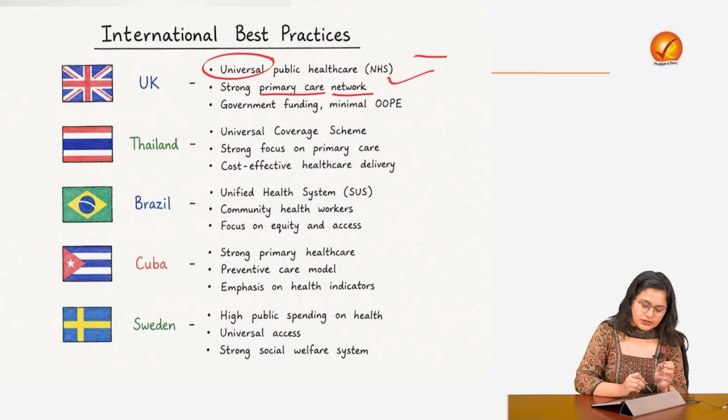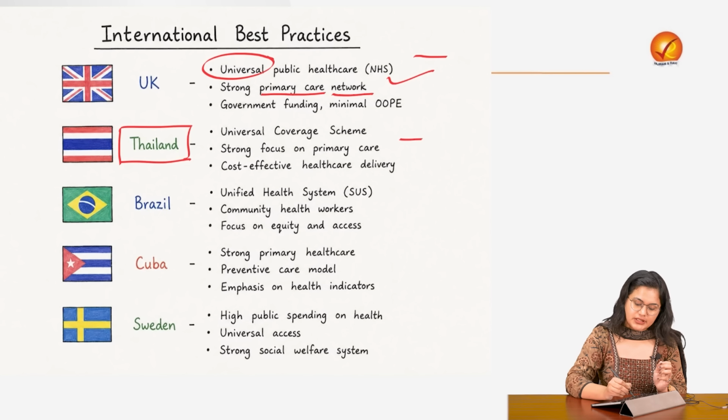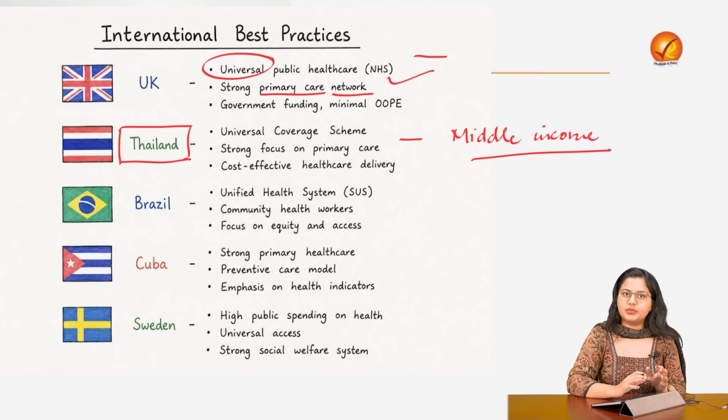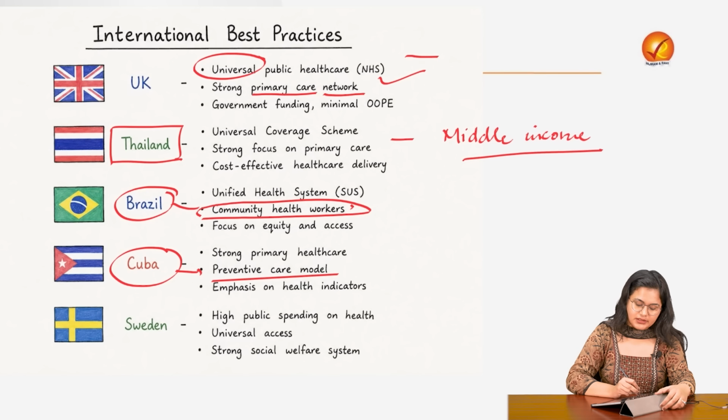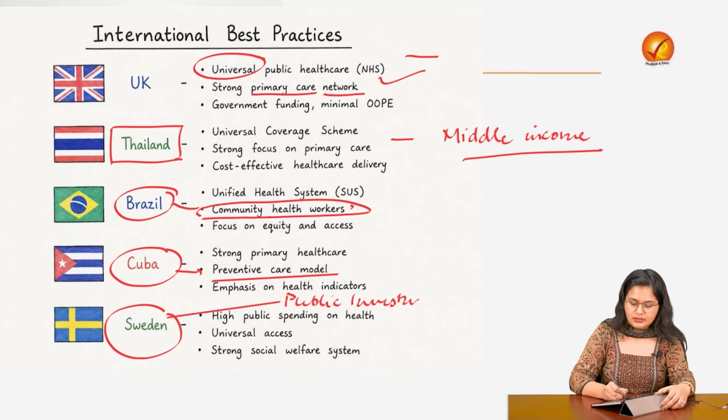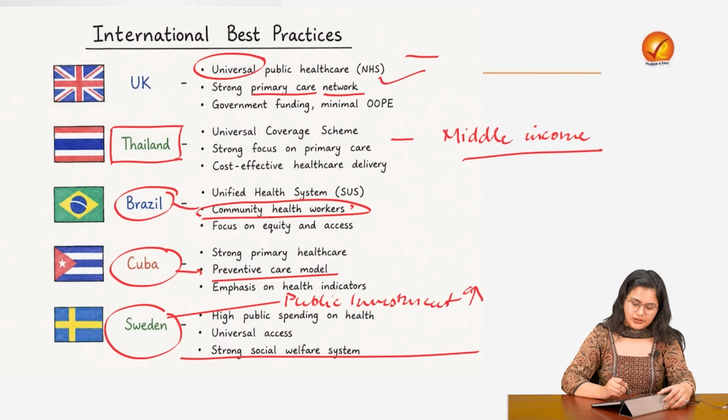You also need to focus on countries like Thailand, because these are middle income countries. Yet they have been able to build a robust healthcare ecosystem. Countries like Cuba, by focusing on the preventive care model, then the community health workers is what Brazil has worked upon, and the Nordic countries, by the sheer amount of public investment that they are making in the healthcare sector, they have been able to establish universal access when it comes to healthcare.